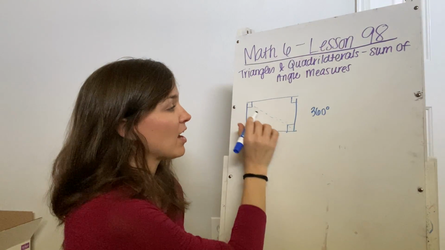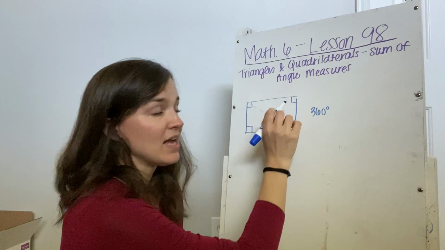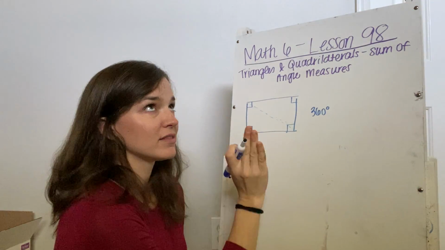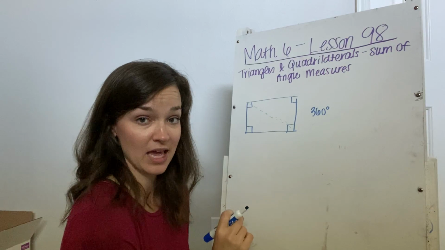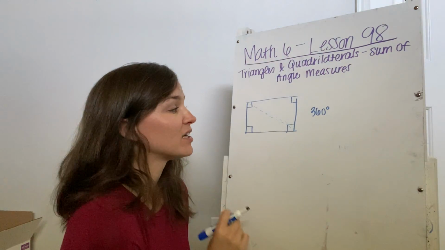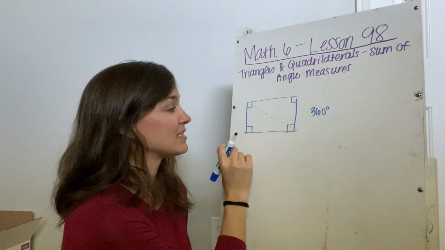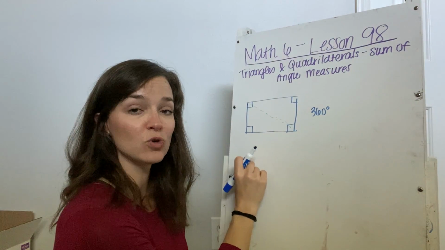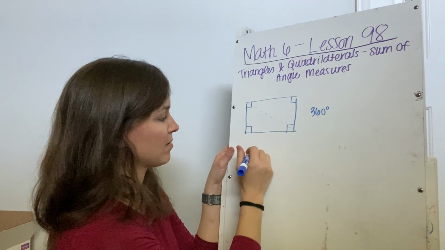So while I've talked before about how the area of a triangle is equal to half the area of a rectangle, right? So just like that, the angle measurements inside of a triangle are equal to half the angle measurements inside a rectangle. So let me show you what I mean.